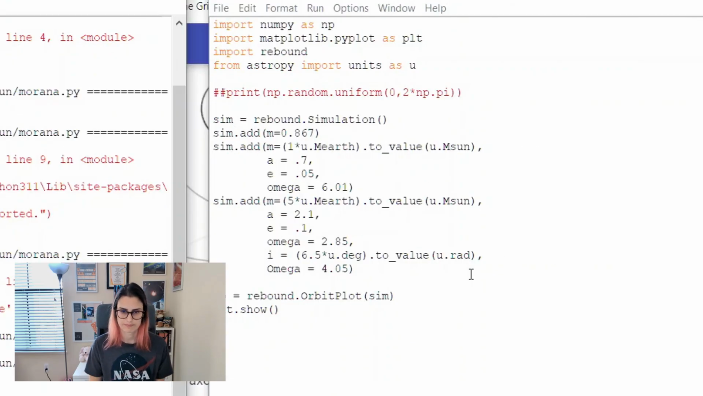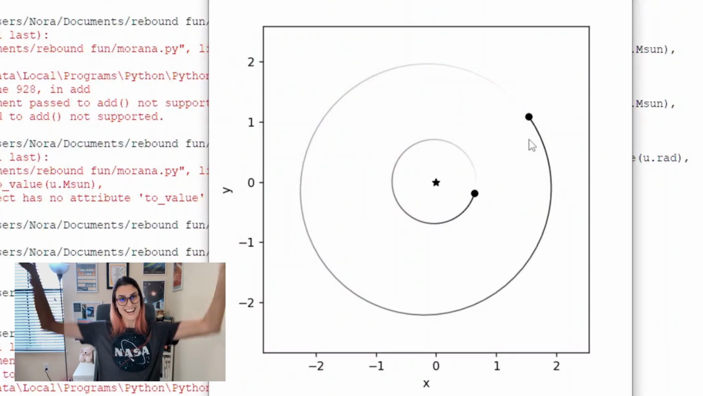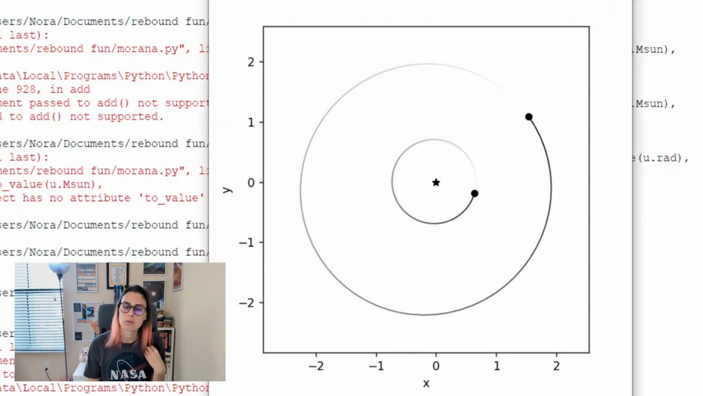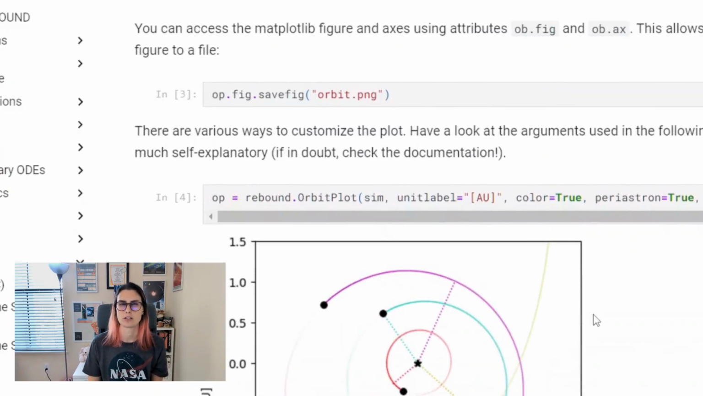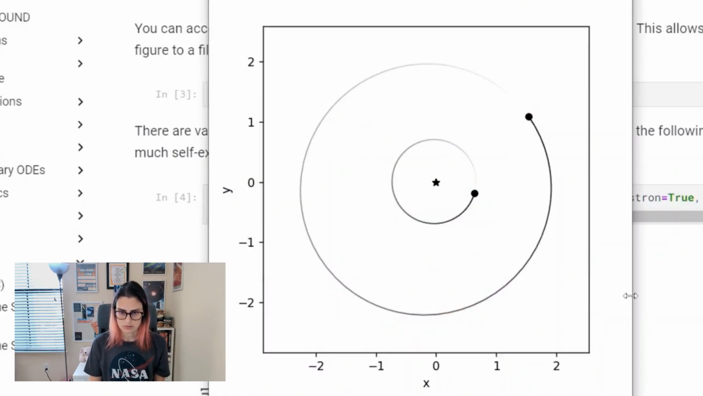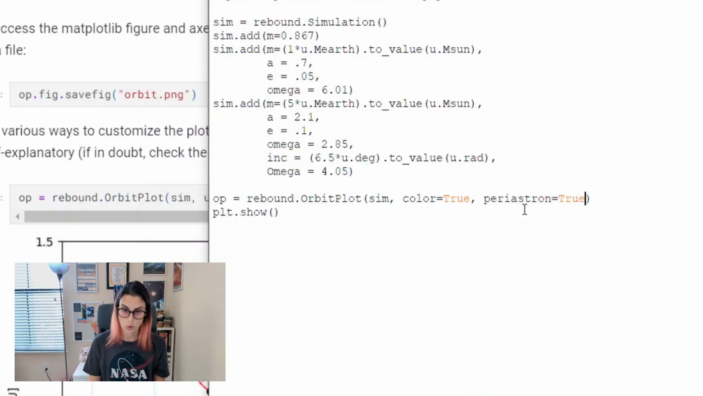What? Oh, it's not I, it's probably ink. Ta-da! Ooh, for orbit plot, you can add it to show where the argument of periastron is. So the argument of periastron is just the point in the orbit where it is closest to the star, where its periastron is. So we'll just make periastron 2. Ooh, and we'll make color equal true. Why not?